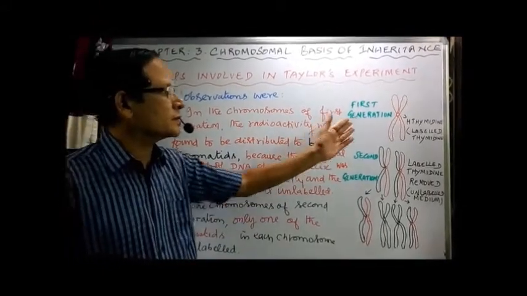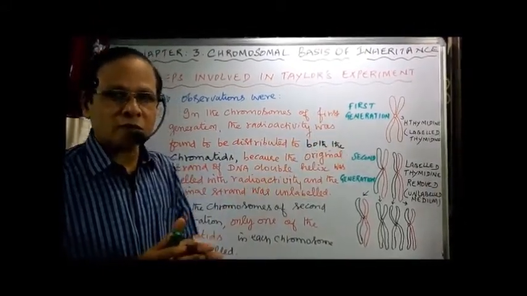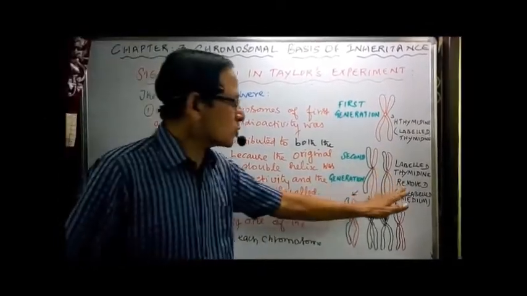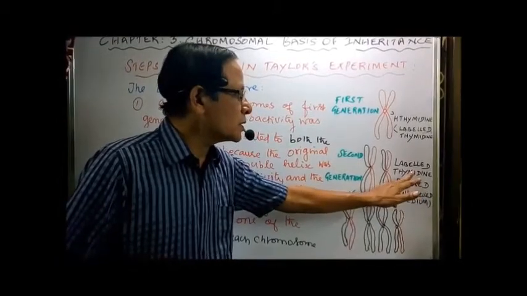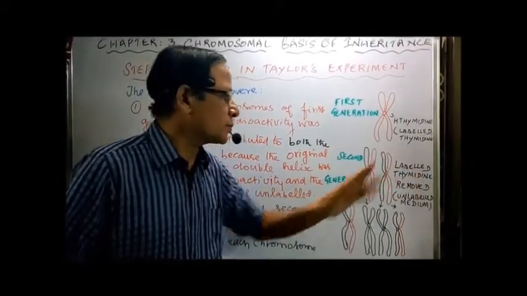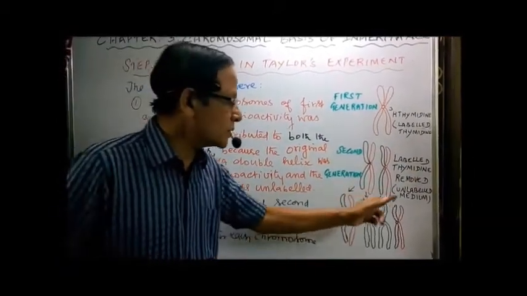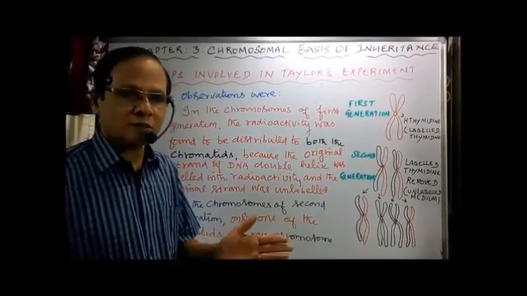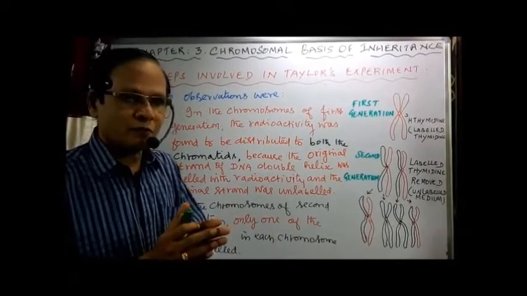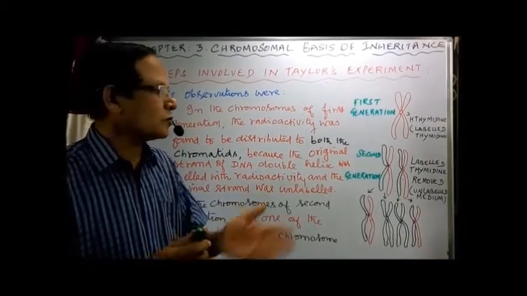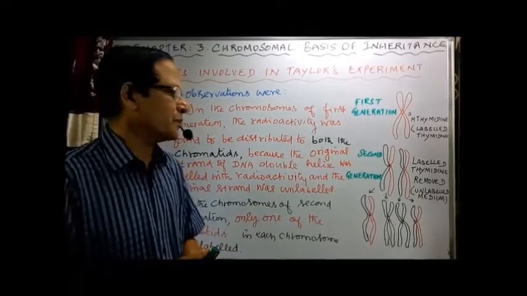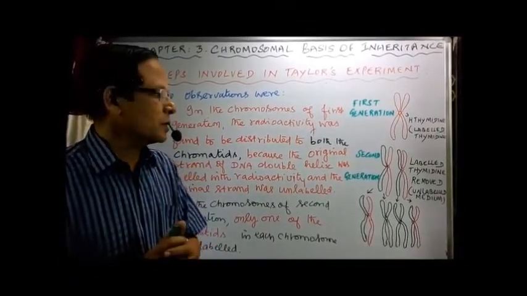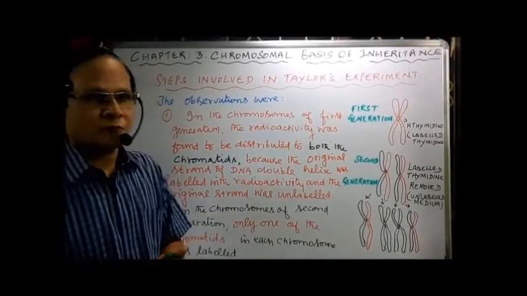Then they transferred these cells with the labeled chromosomes into a medium from which the thymidine was removed. That's otherwise called an unlabeled medium. They transferred the cells with the labeled chromosomes into the medium which is unlabeled, without any radioactivity, and also added colchicine to stop the cell division. After that only they made the observations.